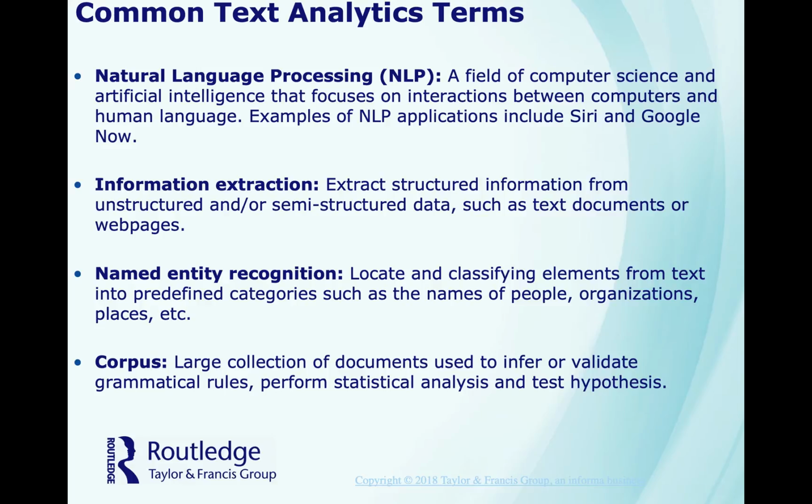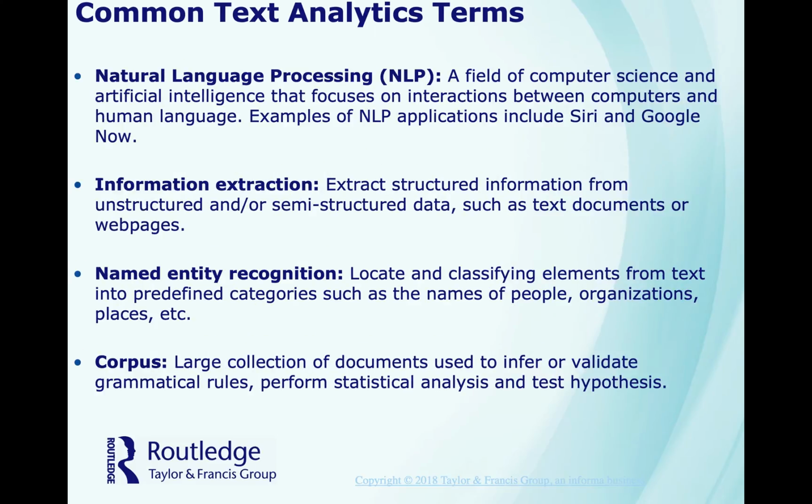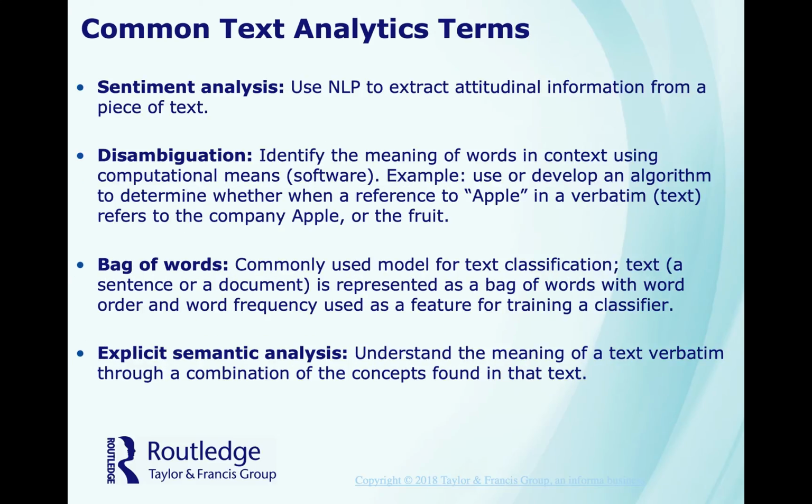This is a large collection of documents used to infer or validate grammatical rules, perform statistical analysis, and test hypotheses. Sentiment analysis. This uses natural language processing to extract additional information from a piece of text.